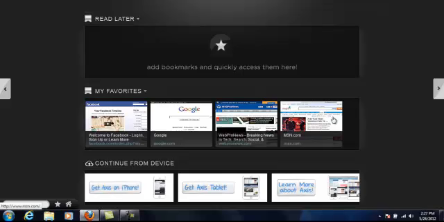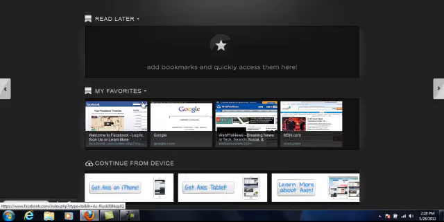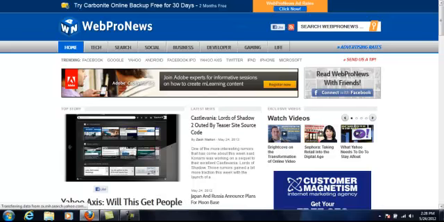And outside of that, I think it's a much more simplified search experience, and I think that's what Yahoo and Bing, and I think Google, I think that is what their ultimate goal is, to simplify the search experience. And so this is all really cool, and let me show you how you can go ahead and populate your bookmarks. So I'm going to go ahead and let's just go to Web Pro News, one of my favorite sites on search engine optimization, and we're going to let it render.